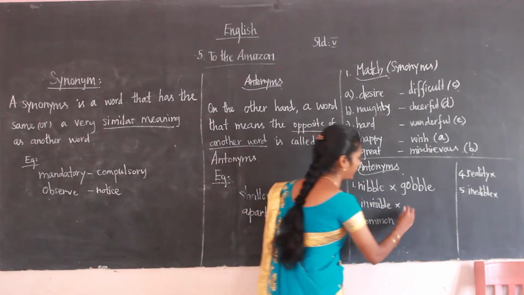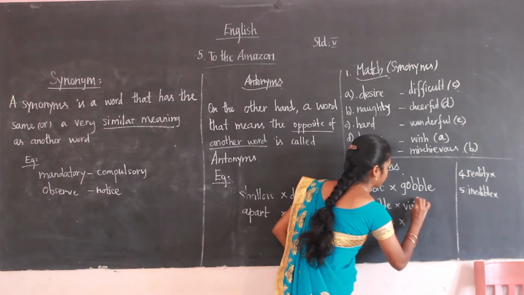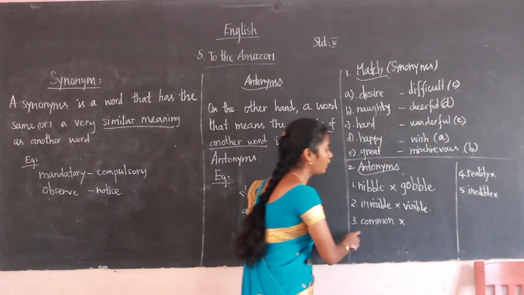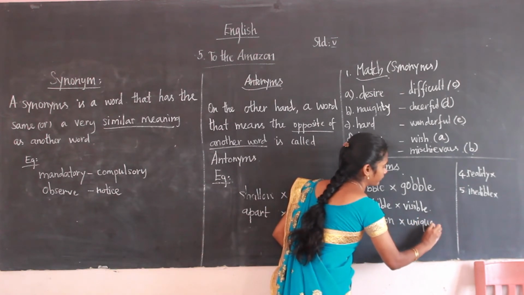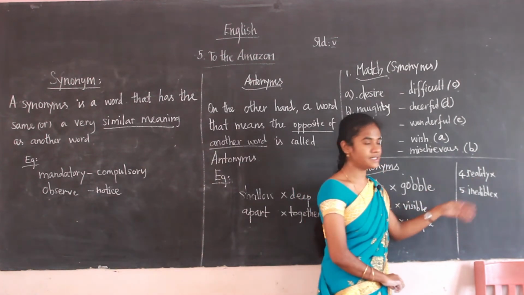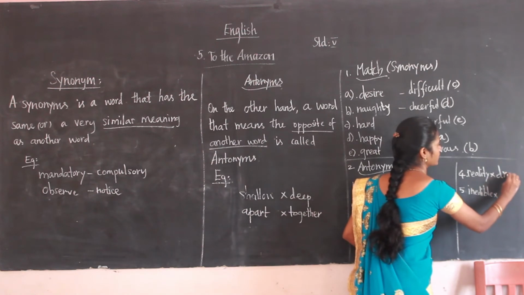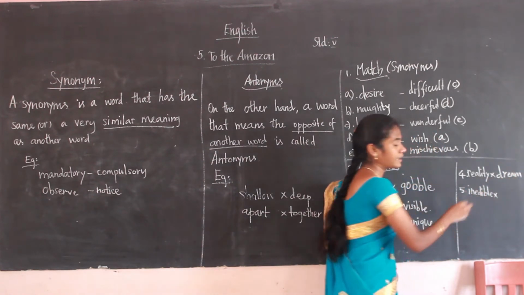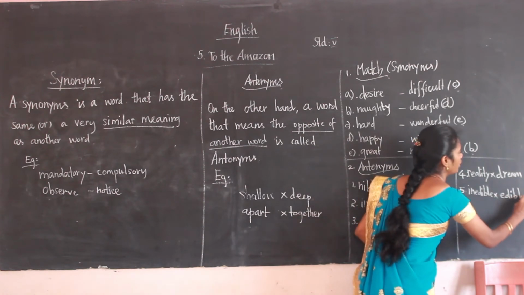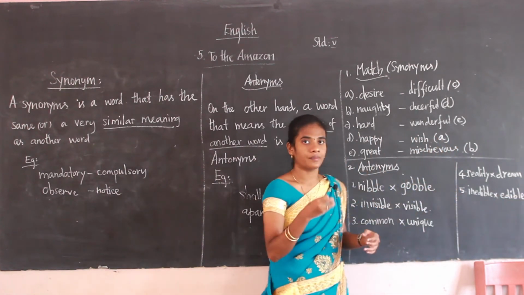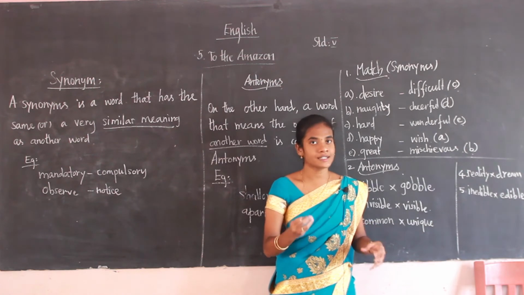It's visible. Common, unique. And reality means dream. Inedible means edible. What do you mean by edible? Edible means things that are fit to be eaten.